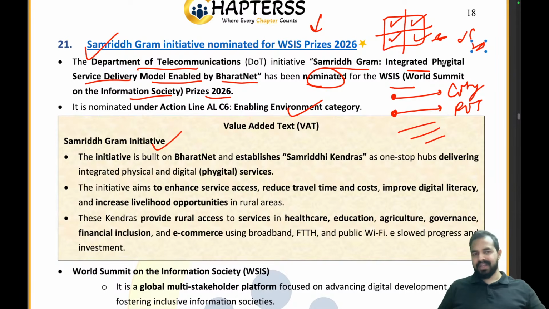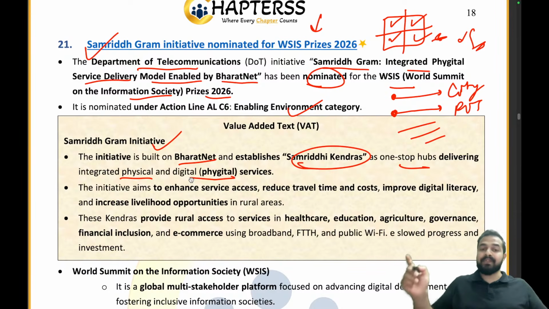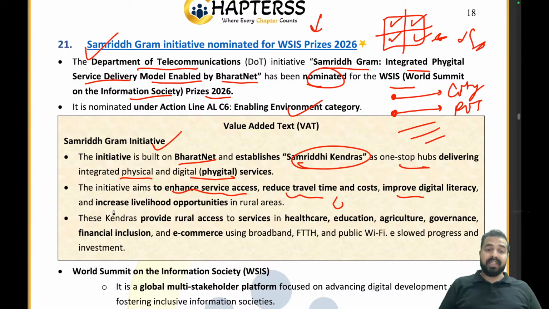Samriddh Gram Kendra. The initiative is basically built on BharatNet and establishes Samriddh Kendras as one-stop hubs delivering integrated physical and digital services. That's why we call it phygital services: physical and digital both. The initiative aims to enhance service access, reduce travel time and cost, improve digital literacy, and increase livelihood opportunities in rural areas. These kendras provide rural access to services in healthcare, education, agriculture, governance, financial inclusion, and e-commerce, using broadband, FTTH, public Wi-Fi and all.